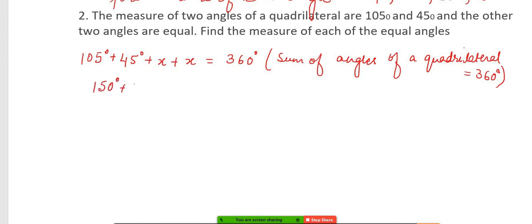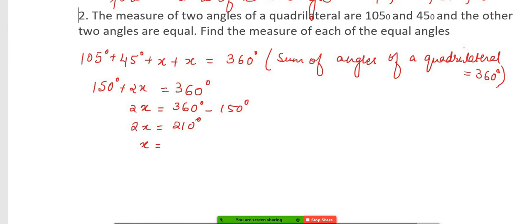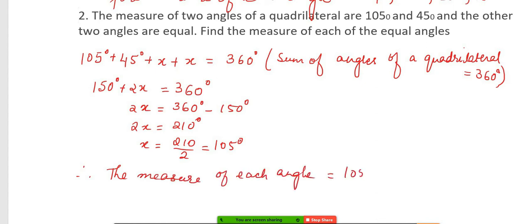Plus 2x is equal to 360 degrees. 2x is equal to 360 minus 150, which is 210 degrees. x is equal to 210 by 2, which is 105 degrees. So the measure of each angle is 105, 45, 105, 105.